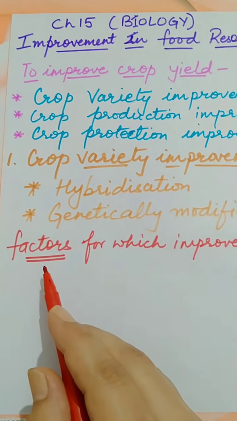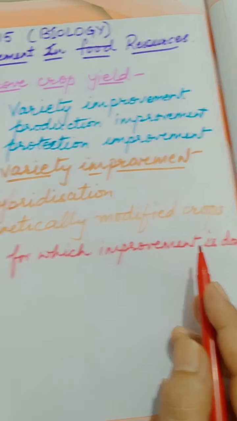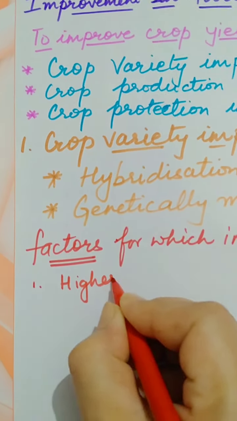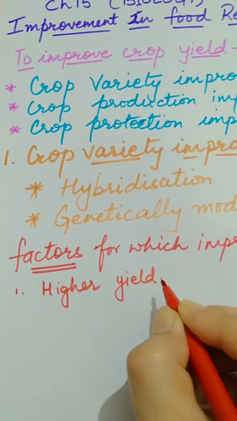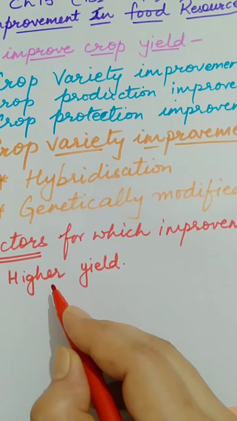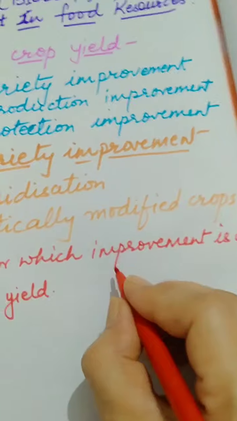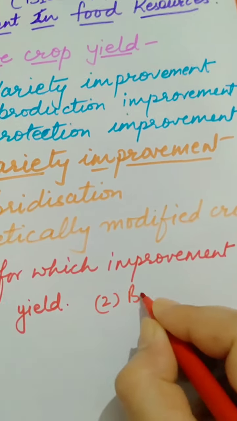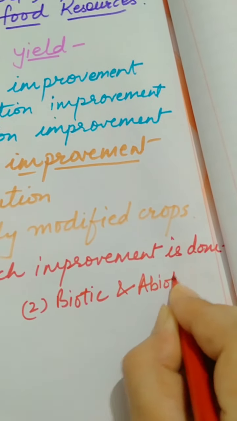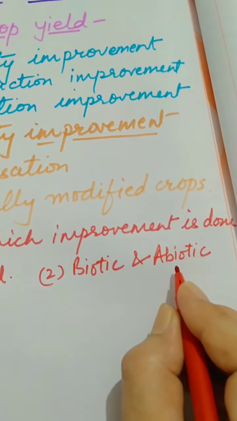Then students, we studied the various factors for which improvement is done. First is higher yield. That is, the hybridization method and genetic modification method are done to obtain higher yield, that is more production per hectare, right? Then second, we did biotic and abiotic factors. Biotic means living and abiotic means non-living.